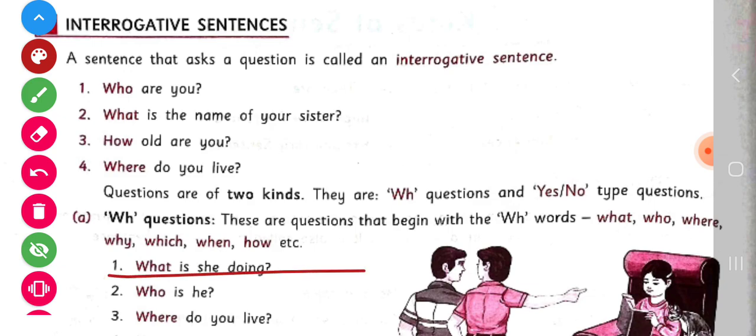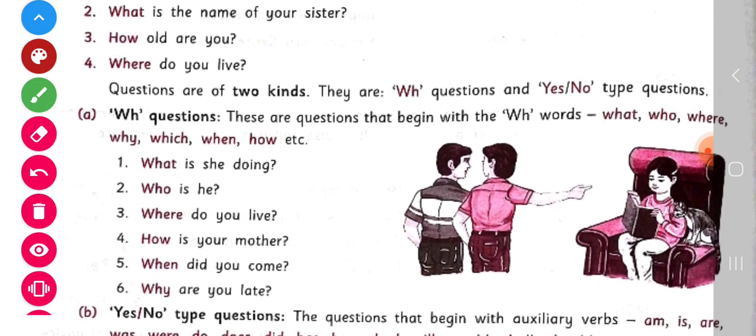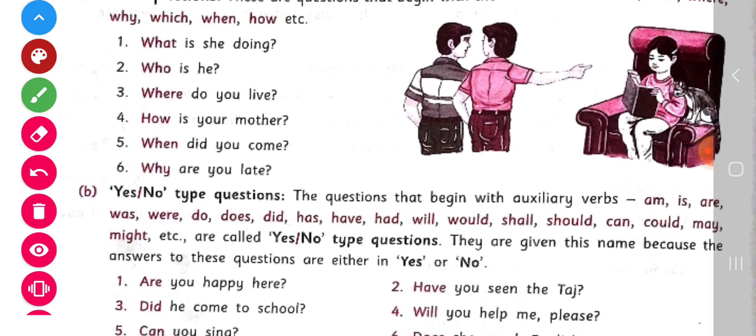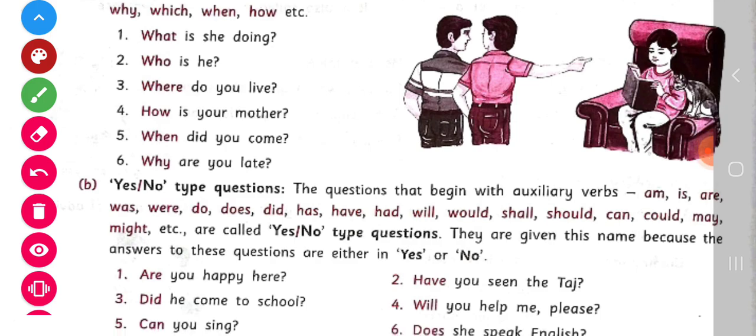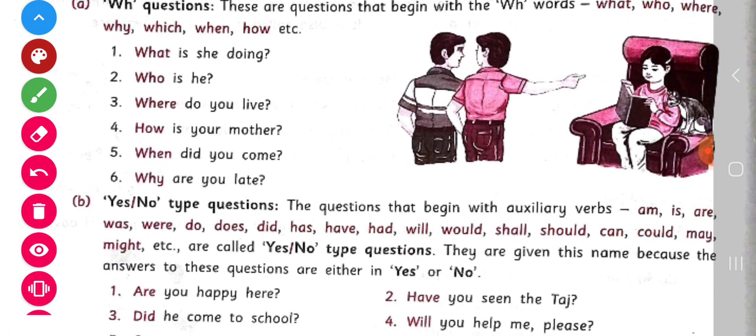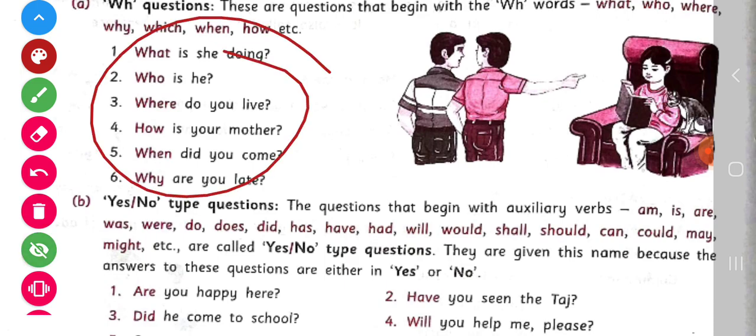For example, what is she doing? Who is he? And the third example is, where do you live? And the next is, how is your mother? And the last, the fifth and sixth ones, are, when did you come and why are you late? These sentences are all interrogative and WH type.